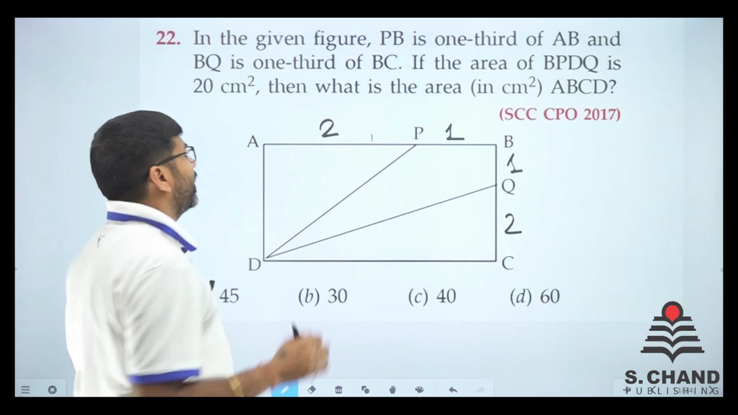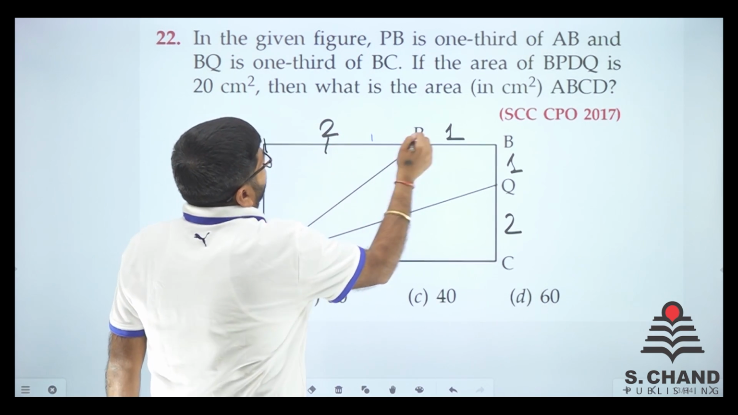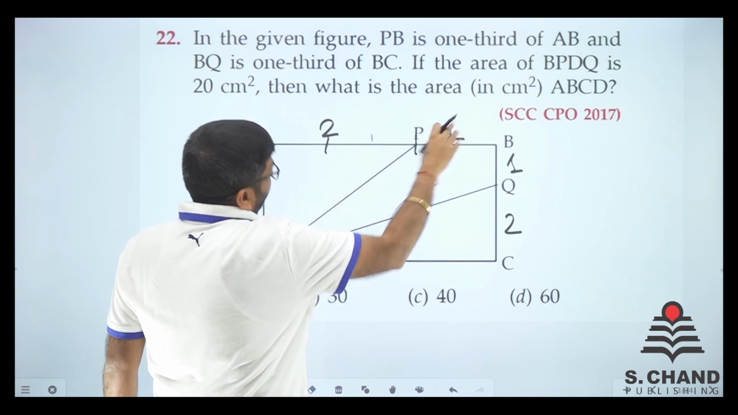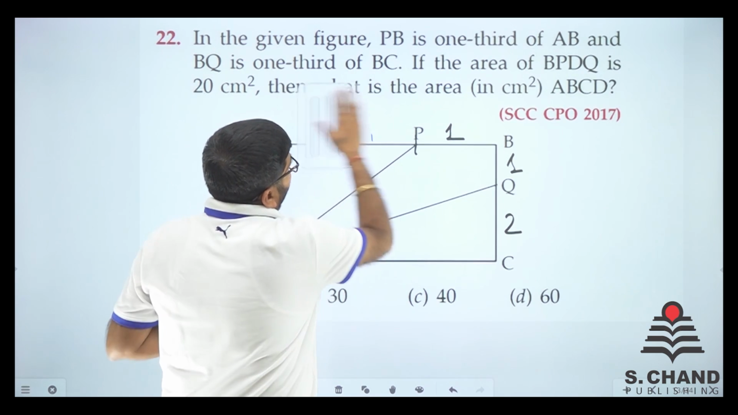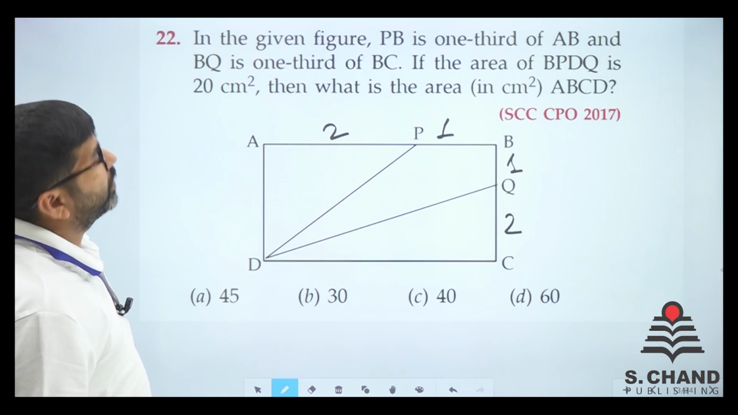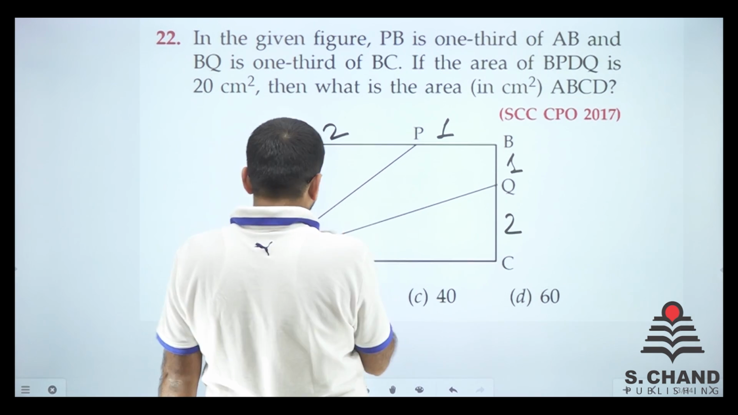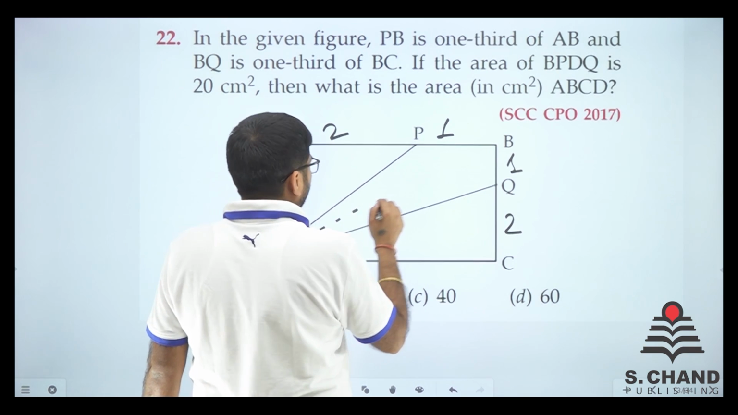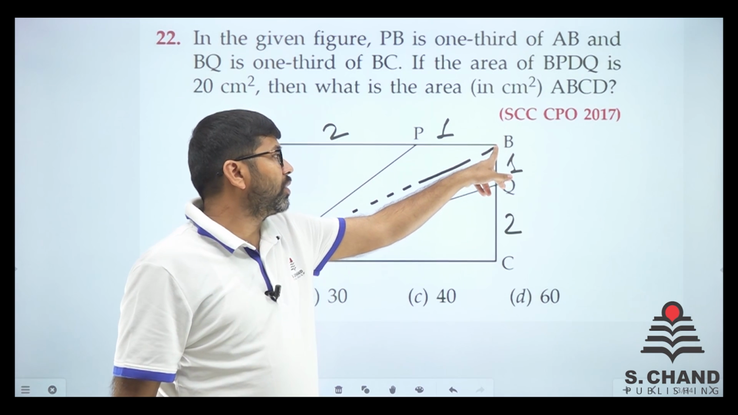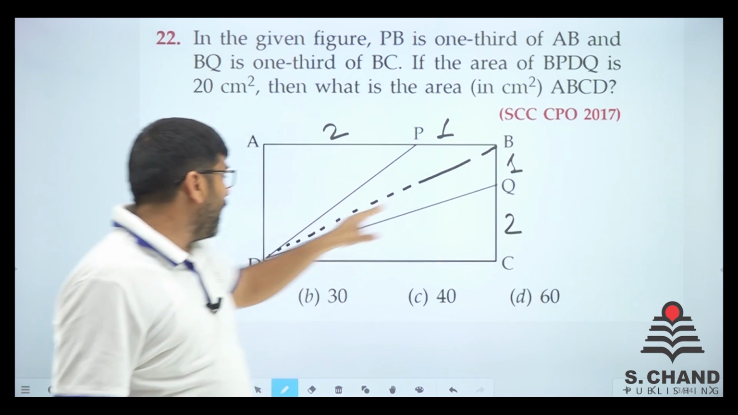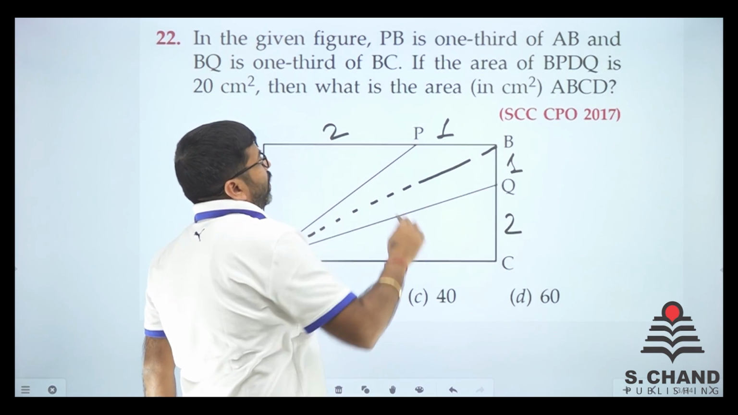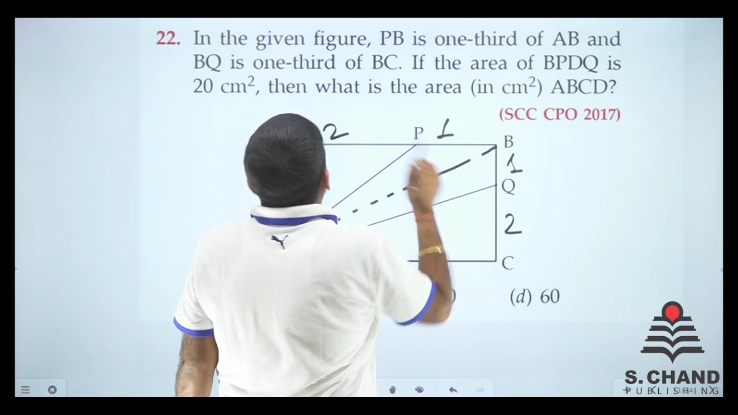If you still don't understand, just divide this into 3 parts. 1, 1, 1. 1/3 is one part here and 2 parts here. Now, what is asked? Area of this is 20 centimeter. Just do one thing. If this is the same length and we connect to a similar point, say for example, the whole portion is given as 20 centimeter square.